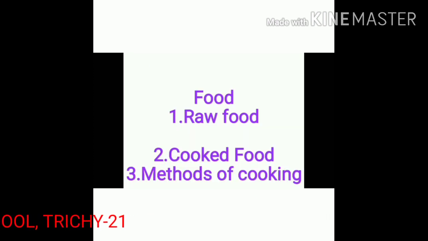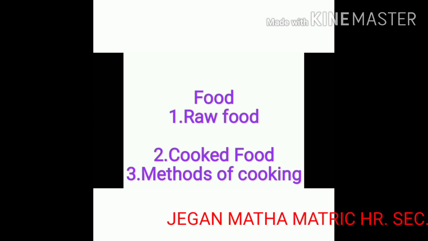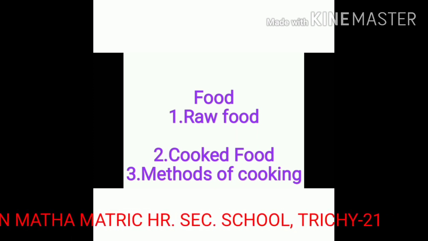Students, I repeat today's topic, a new lesson, food. Food has two main sources, plants and animals. Food can be classified into two types, raw food and cooked food. Next, methods of cooking. There are three types of methods: moist heat method, dry heat method and other methods.